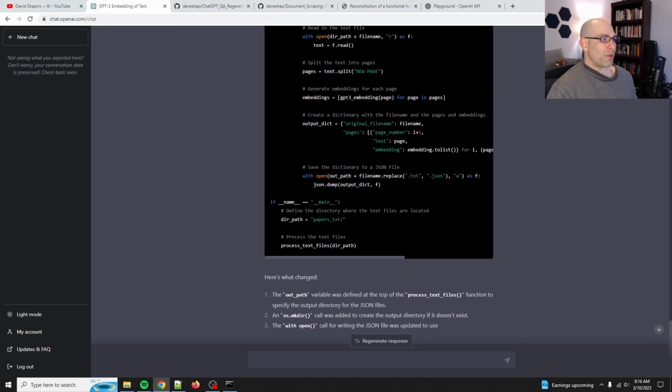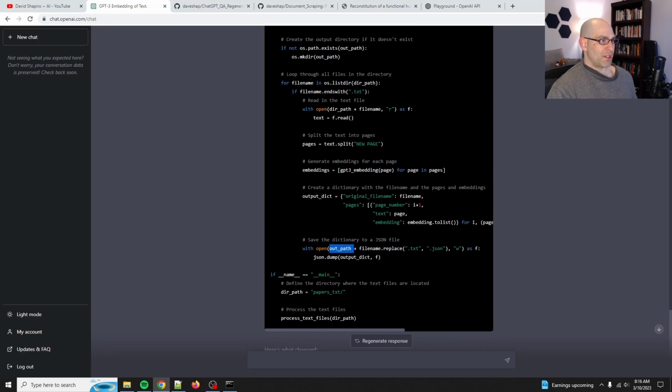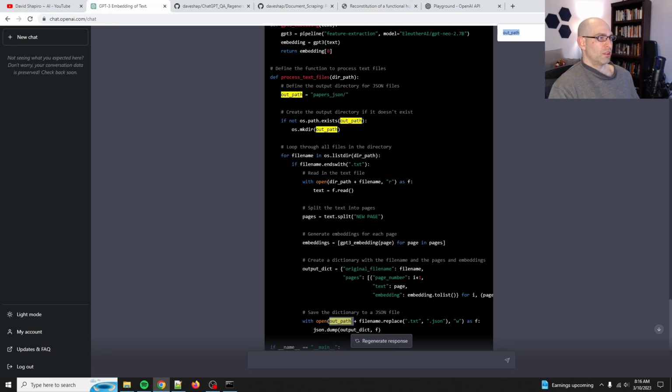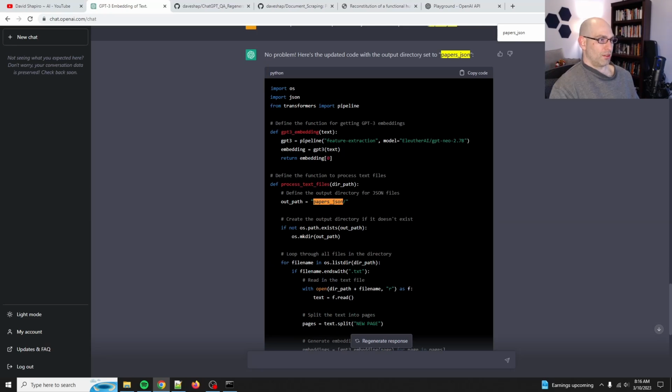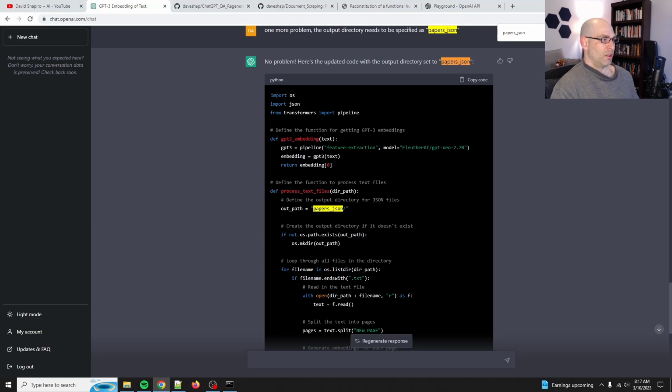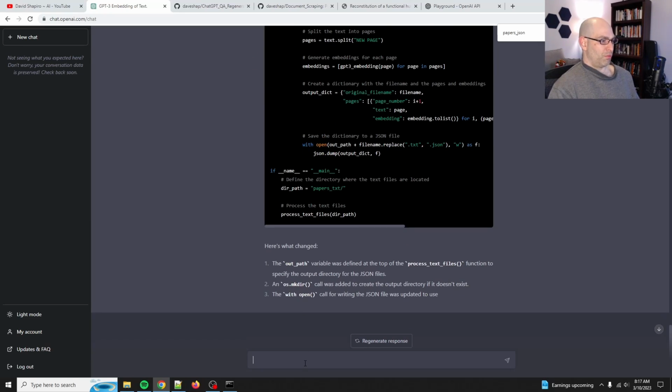why is it not allowing me to pass papers JSON out path? Okay. Why is the out path hard coded and not parameterized?